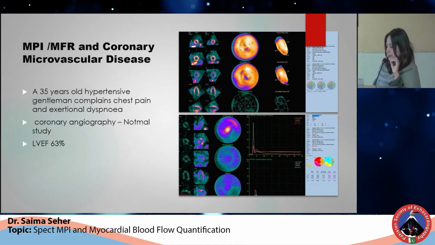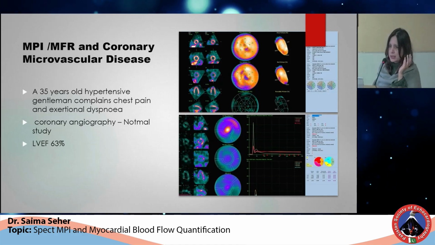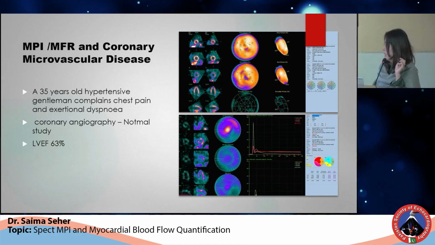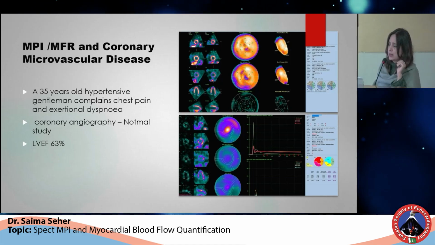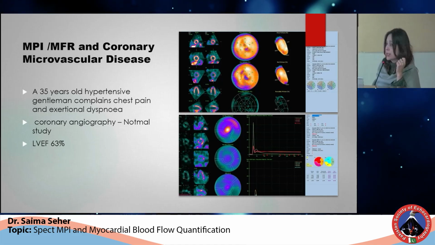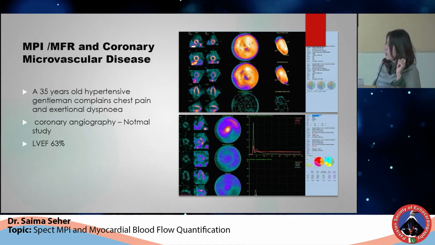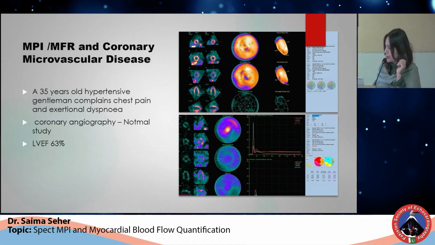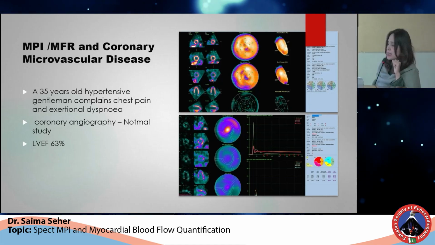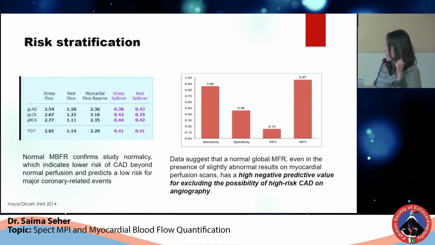So this was a serving soldier, a 35 years old gentleman who presented in evening in emergency with AFIC, and he had chest pain. So his angiography was done within few hours, which turned out to be normal. But the patient was symptomatic. His myocardial perfusion was normal, but again, stress MBF and MBFR was reduced. So this patient is likely having coronary microvascular disease.